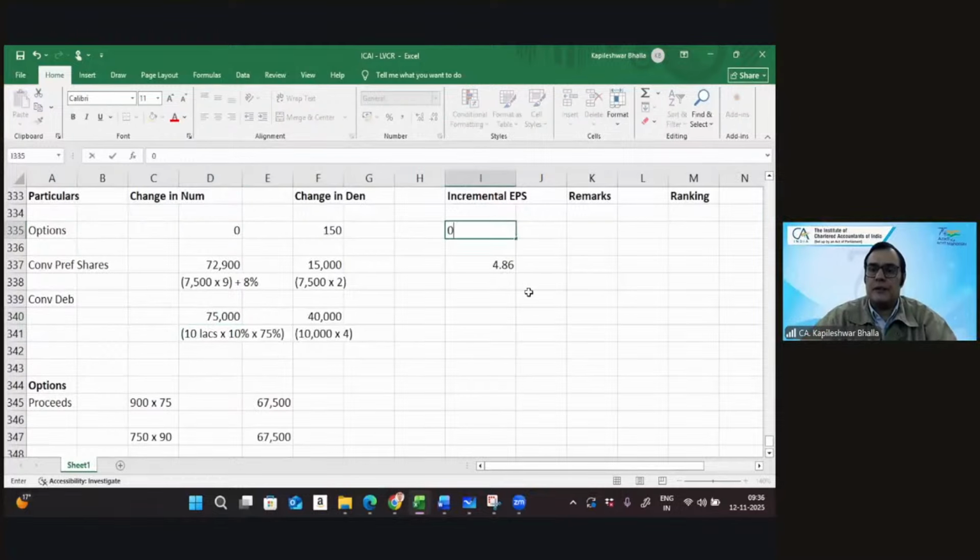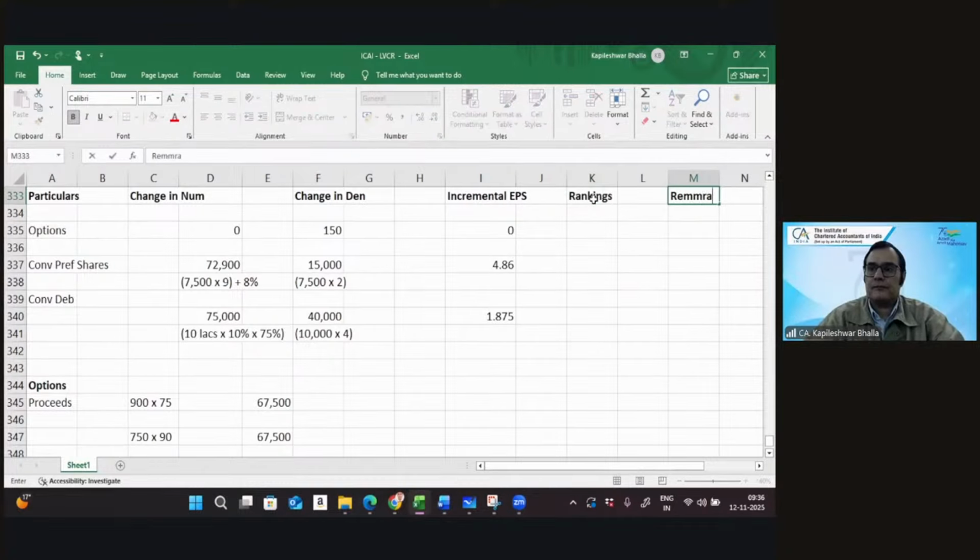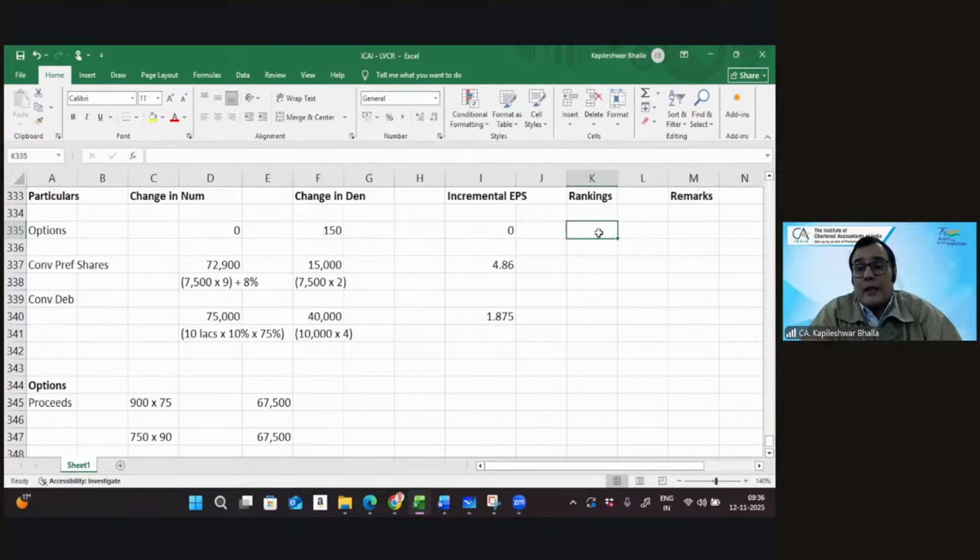So this was 0. Right. So this gives me the incremental earning per share. Now, based on this, we will give the rankings first. I think first we need to give the rankings, then the remarks. Okay, so let's give the ranking. Which one gets a rank 1? Highest or the least one gets a ranking 1? So incremental EPS becomes the basis of ranking. So which one do you give a rank 1? The lowest or the highest incremental EPS?